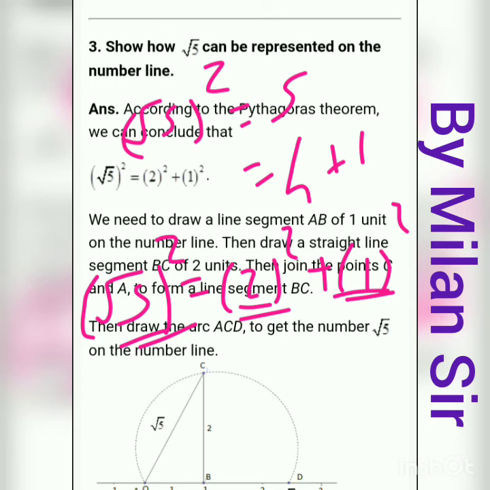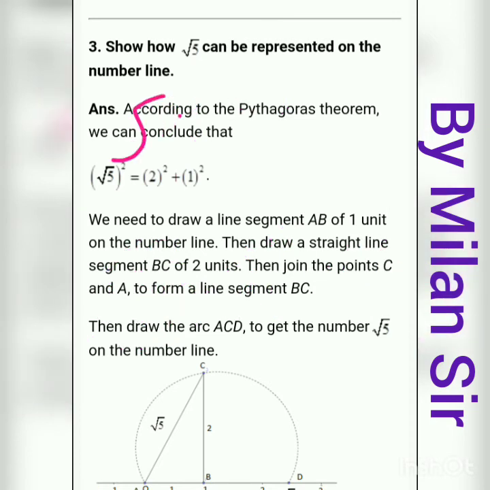Now under root 5, 2 and 1 are the sides of a right angle triangle, right? Because here the Pythagoras law is applied. Now we know that we cannot represent under root 5 on this scale, right?